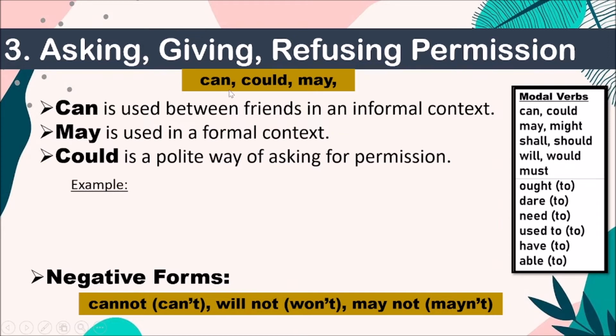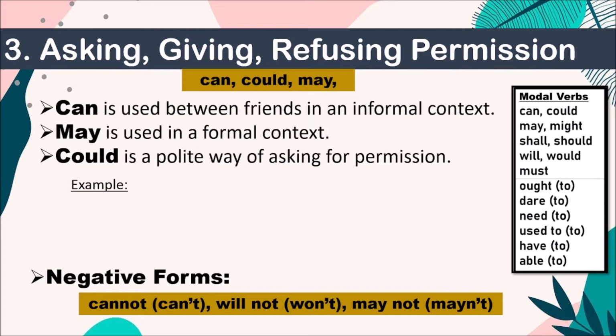The three words that you can use over here: can, could, and may. Now, can is used between friends in an informal context. When it's informal between your friends, you can use the word can. When do you use the word may? May is used in an informal context. Means it is really not formal. You can just have anything. Means